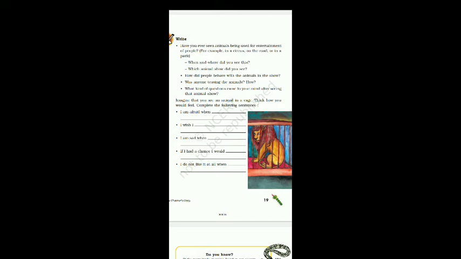Through this question, we are trying to gain some idea of whether students have experience or have seen animals, for example in the circus, on the road or in a park, and how people behaved with the animals in the show, and whether anyone was teasing the animals.